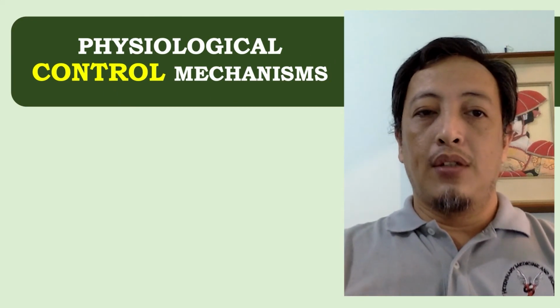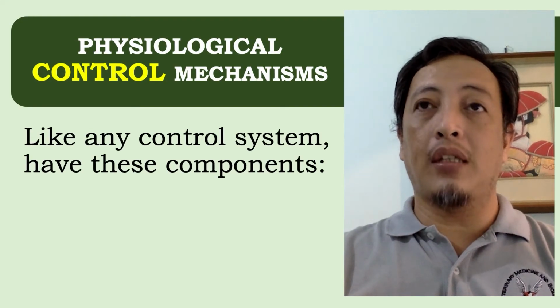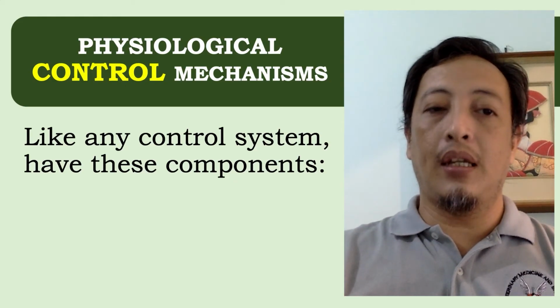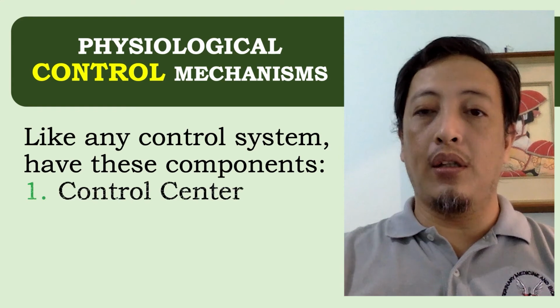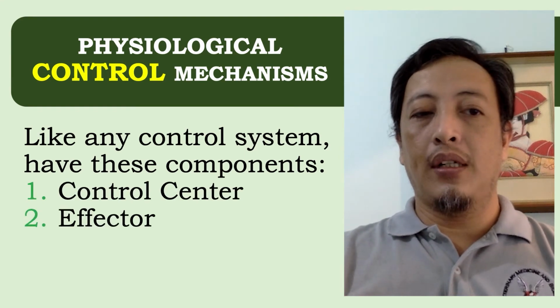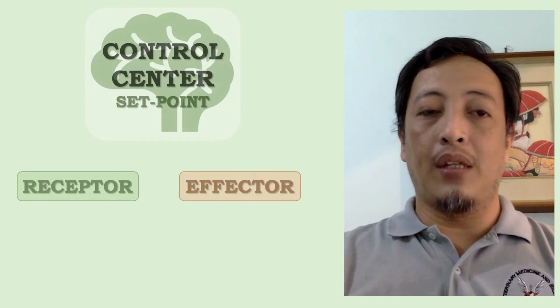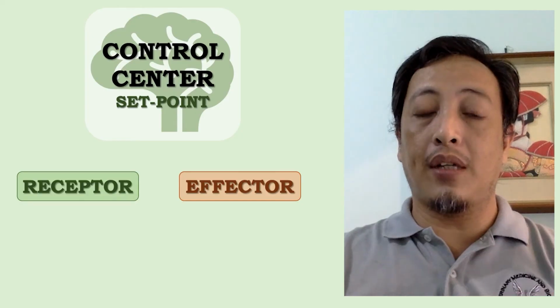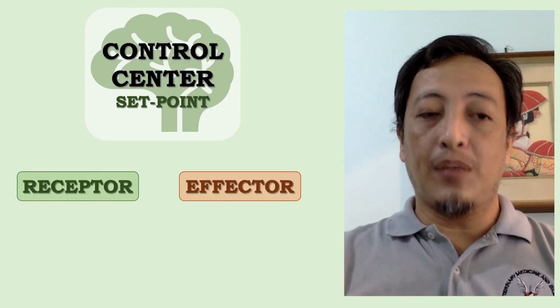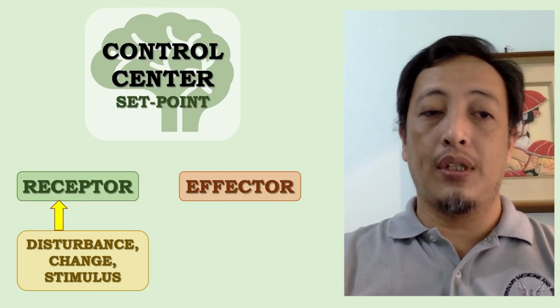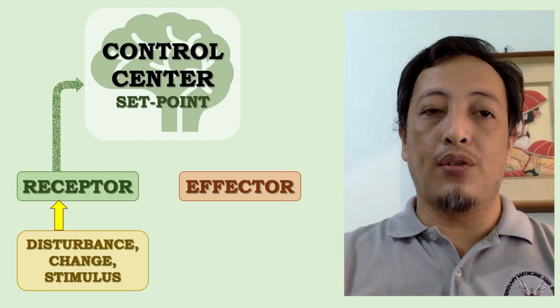Okay, for our last topic, we have the physiological control mechanisms. The body has a control system that is very similar to control systems sa mga machines. They have three basic components: the control center, the effector, and the receptors. As shown here in this diagram, the basic process is that the receptor detects a disturbance or a change or a stimulus. Then these receptors send signals to the control system.